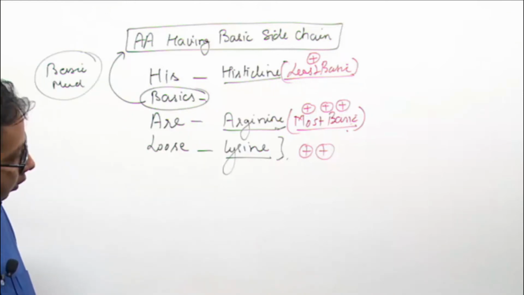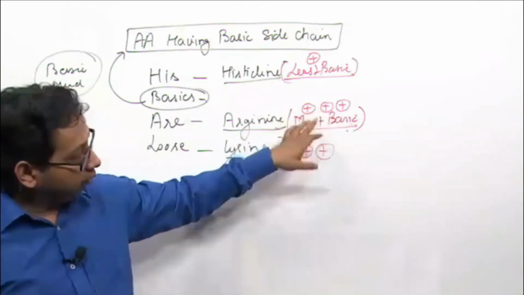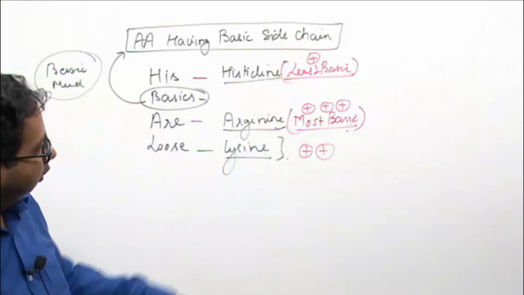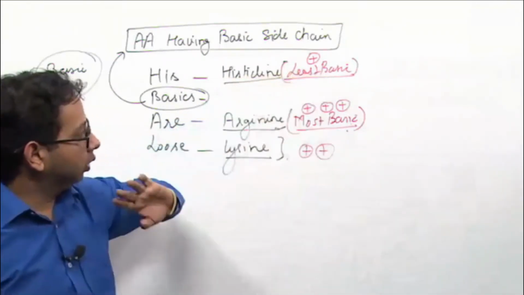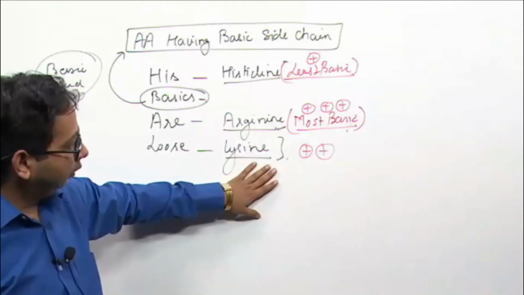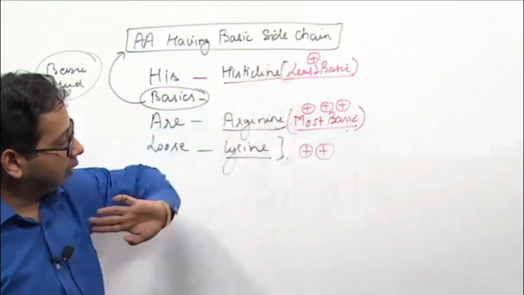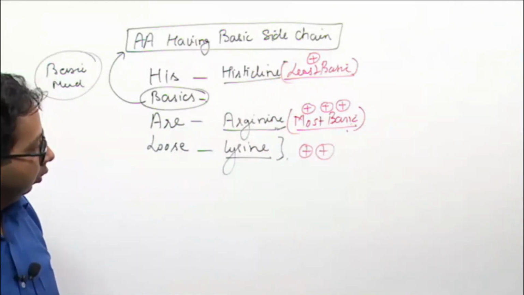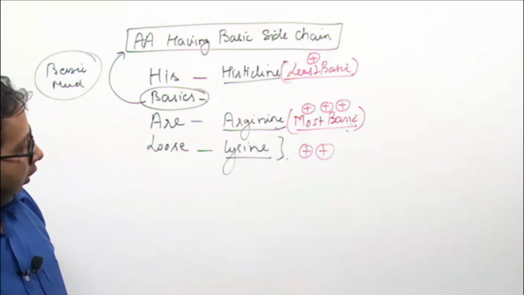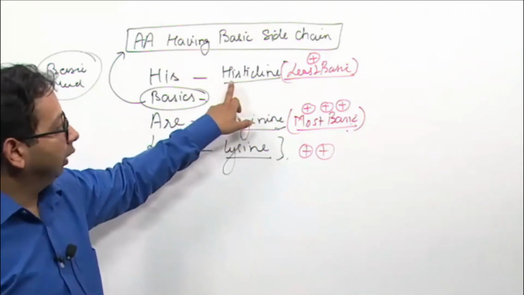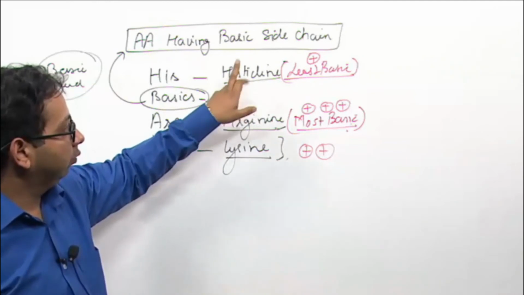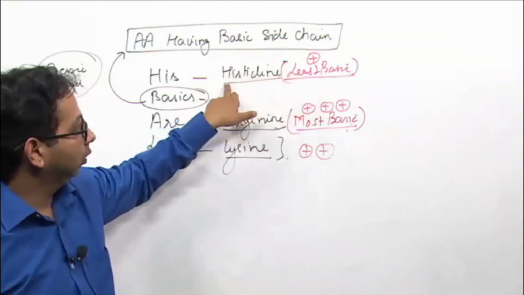You may remember it like this: arginine has maximum positive charge, histidine has least positive charge. You may remember by mnemonic: "he" is for one, histidine.